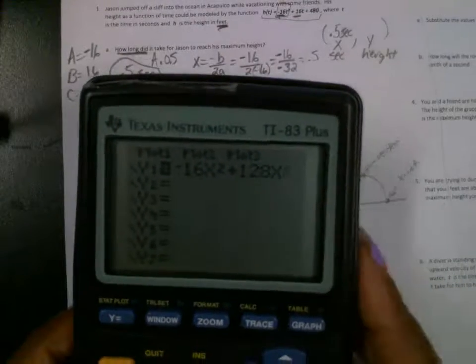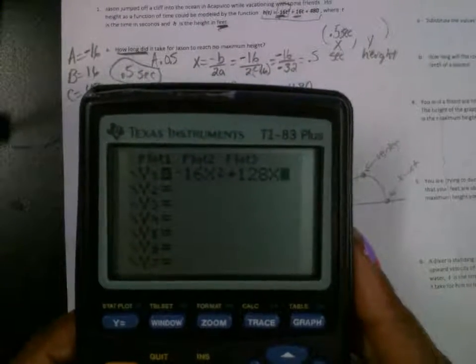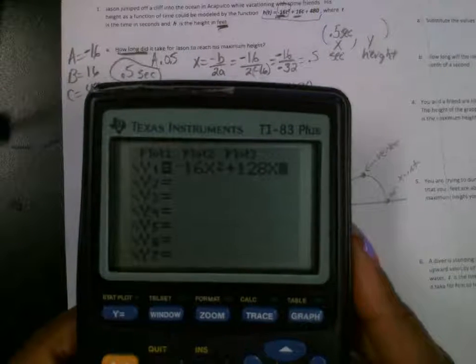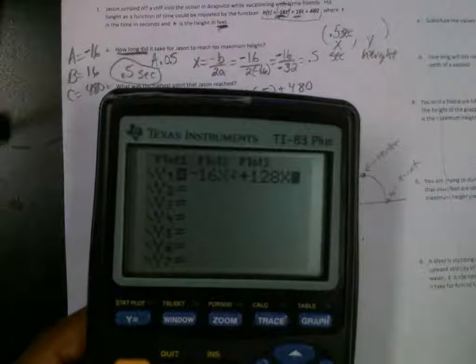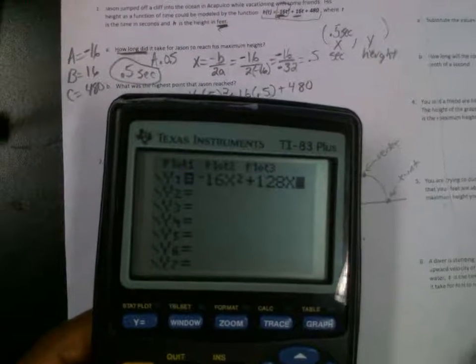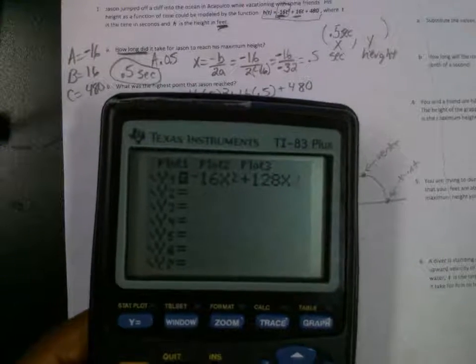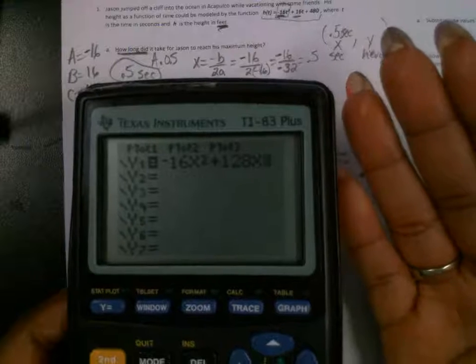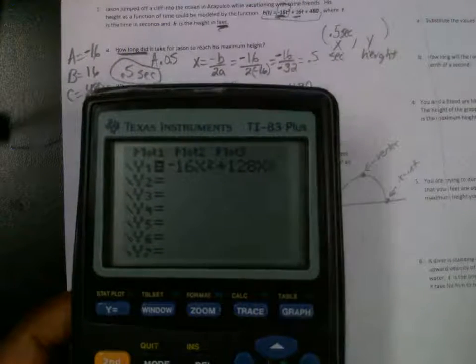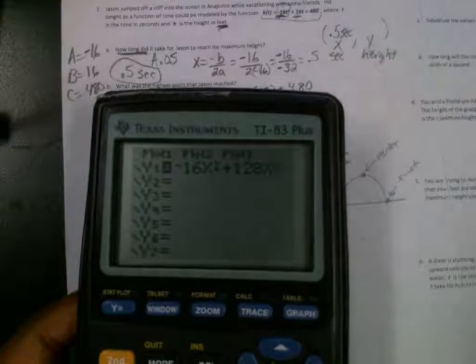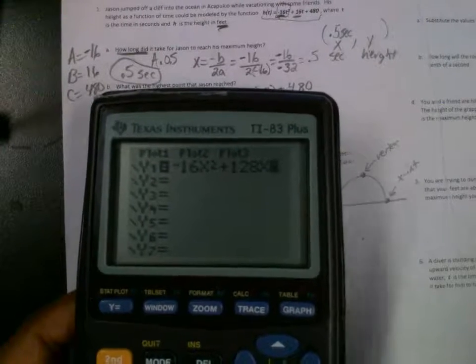What is the 128? What's the 128, Peyton? How fast it's going. That's your initial speed. Okay. And then the fact that it doesn't have a C value, what does the C value represent? The starting amount. It's the height. And the height starts at what? Ground level, 0. Okay.